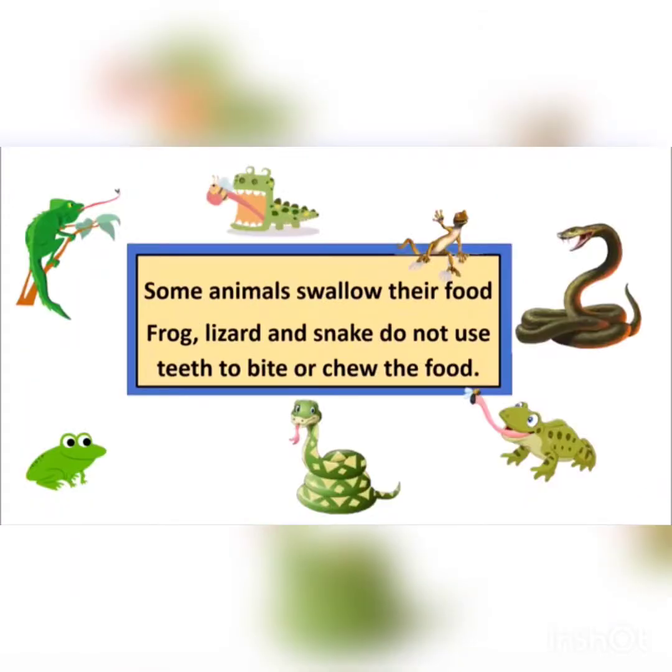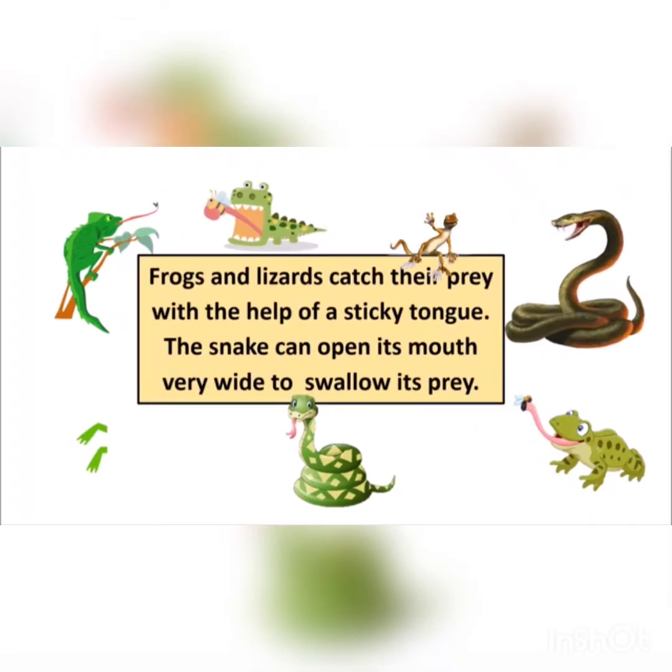Some animals swallow their food. Most animals eat their food by chewing or biting with their teeth. But frog, lizard, and snake do not use teeth to bite or chew the food. The eating habit of frog, lizard, and snake is swallowing.